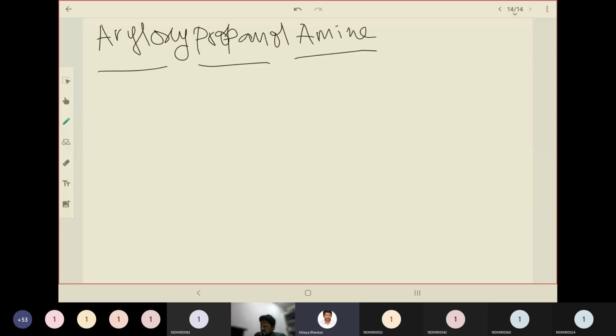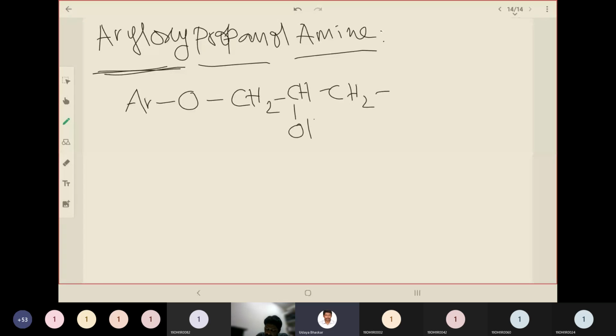So here you have a general formula. You should remember it. Aryl is abbreviated as AR. Then you have oxy. So aryl oxy. Then propanol. CH2, CH, CH2. And it is a secondary carbon, the hydroxyl group attached with. And propanolamine. So you have NH. So this is the general structure.